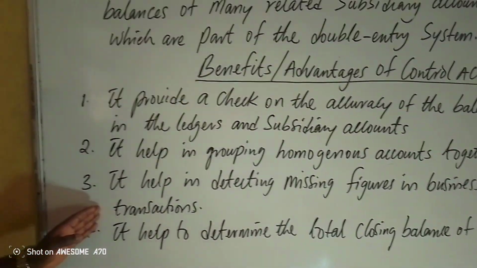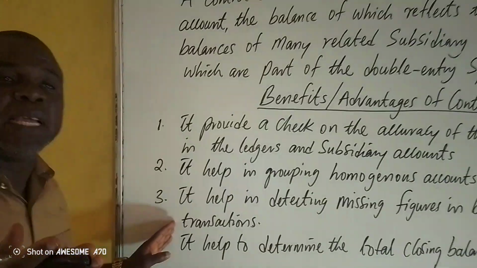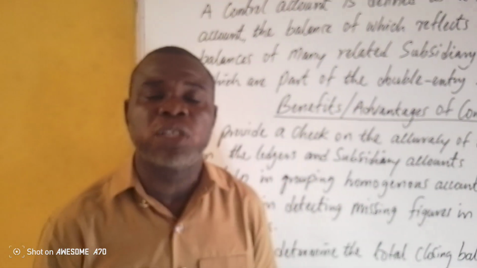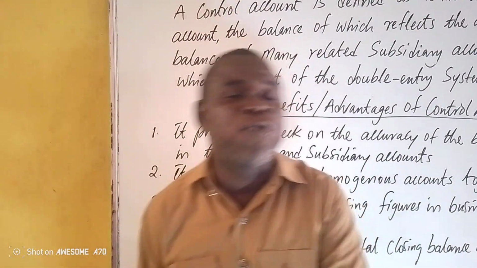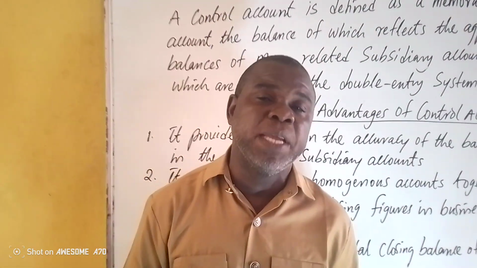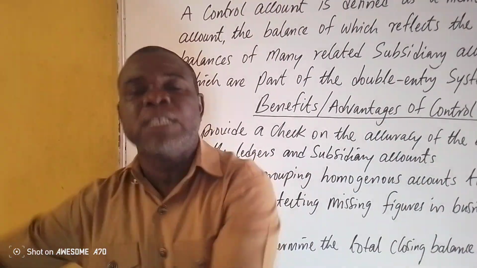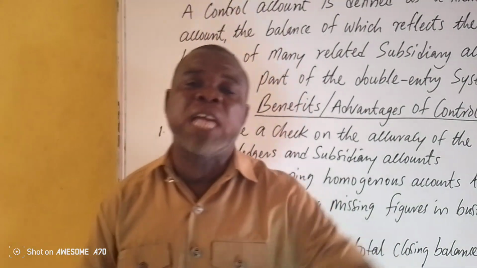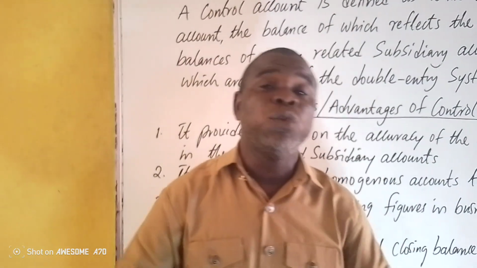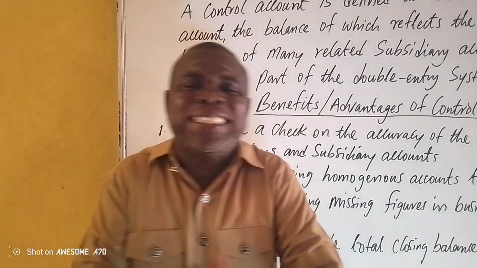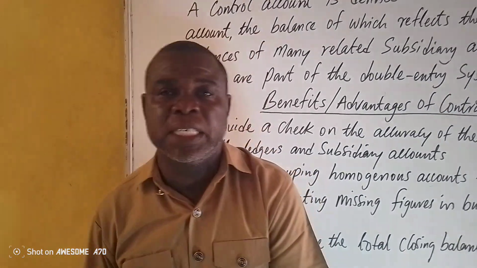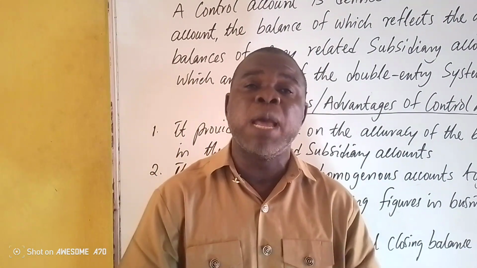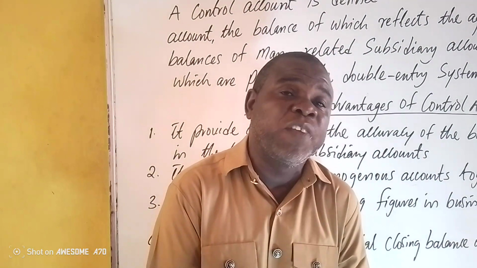You know that this is where control account helps in preparing single entry. Single entry or incomplete records are records that, when prepared, are not in conformity with the double entry system of bookkeeping, whereby either a single account is maintained or most of the accounts are not maintained. So in trying to prepare the final financial statement, you discover that you might not be able to see the exact amount of sales or the exact amount of purchases or wages or anything that you want to see.